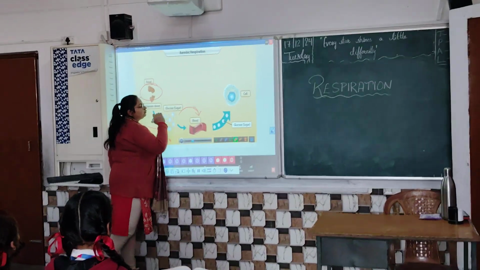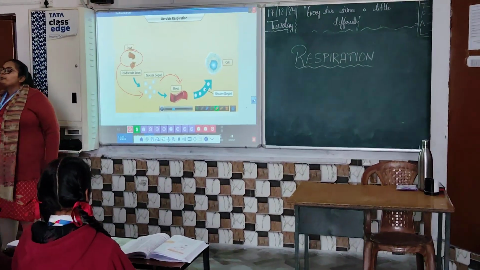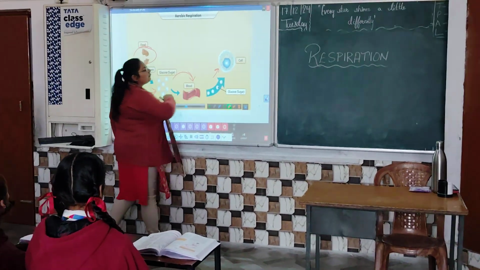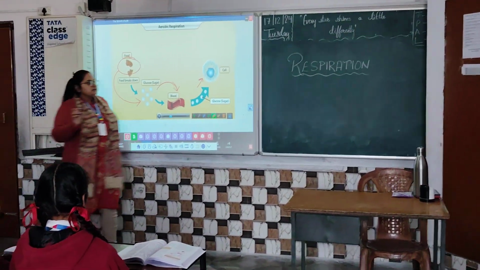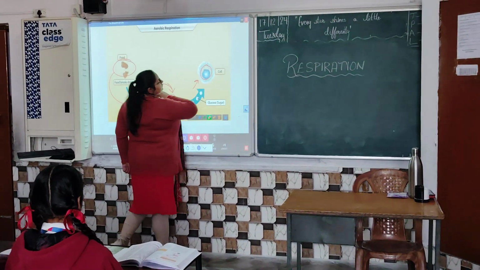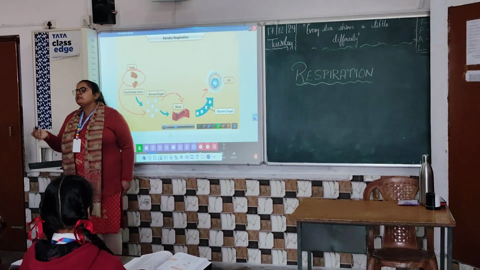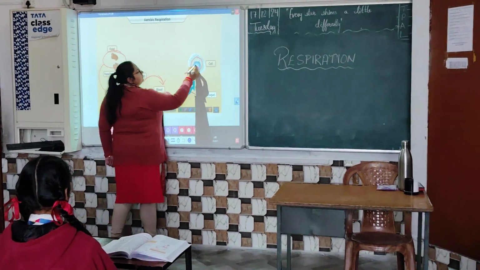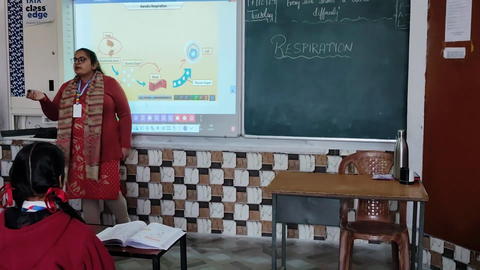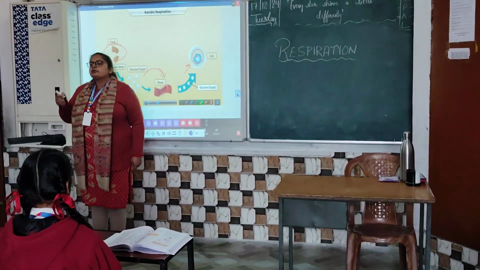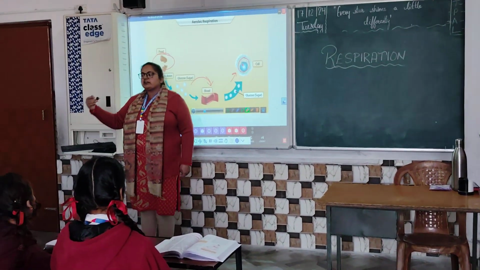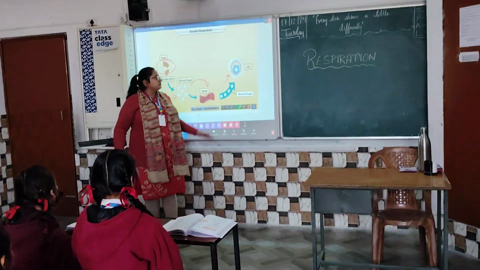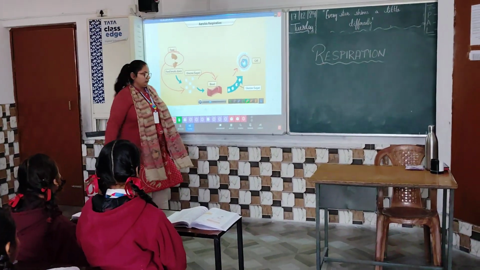From the blood it moves into different cells of our body. When this glucose reaches the cells, each and every cell requires glucose, and that glucose molecule will get broken down in the presence of oxygen or in the absence of oxygen. We will study how it gets broken down to produce energy, and this process is known as respiration.